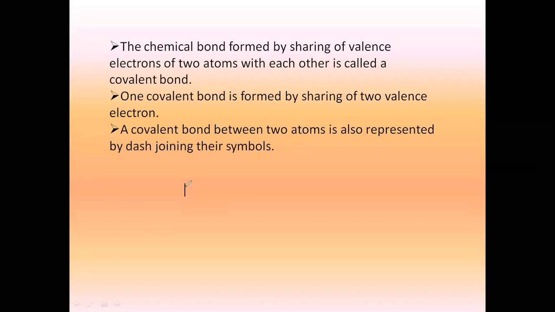Dash means what? This is one hydrogen atom H. There is one bond here and H. This is how we represent. A covalent bond between two atoms is represented by a dash joining the symbols. If it is a single bond, it is one dash. If I have a double bond, for example, oxygen ka valency 2 hai, so I'll be showing with two dashes. Or agar 3 bond hai, so like nitrogen, so I'll show with 3. The maximum is what? Till 3 it can go. Got my point? This was about between similar atoms.